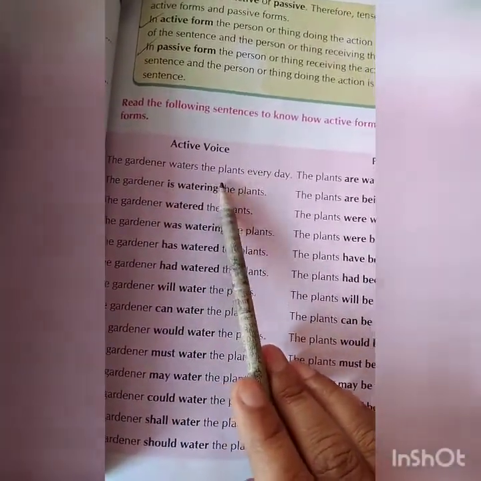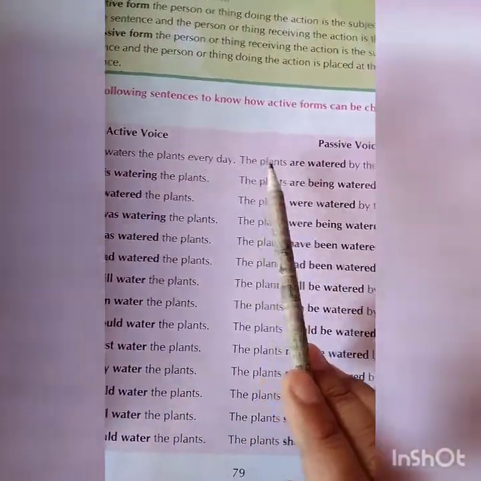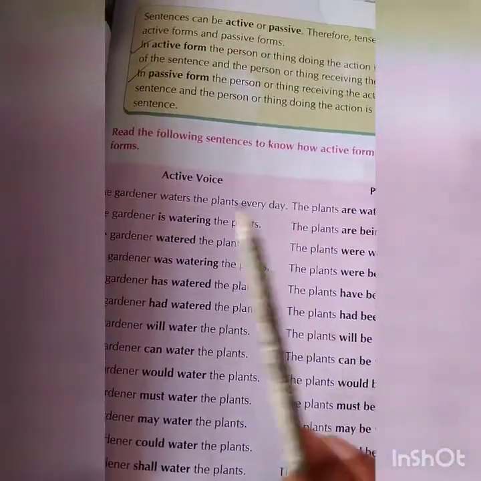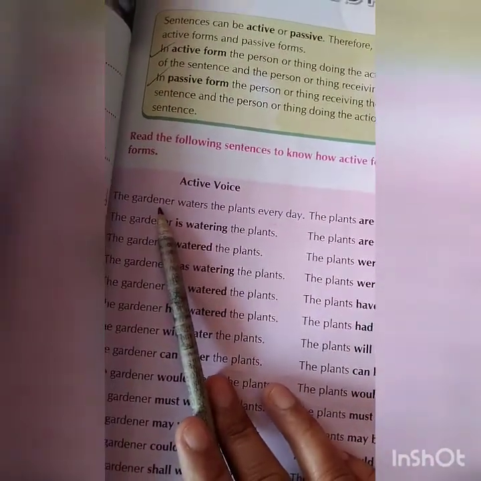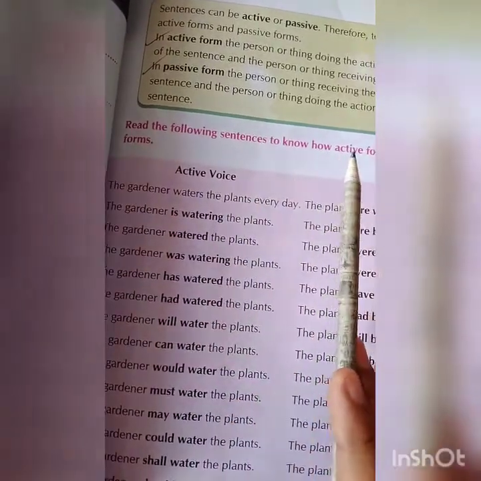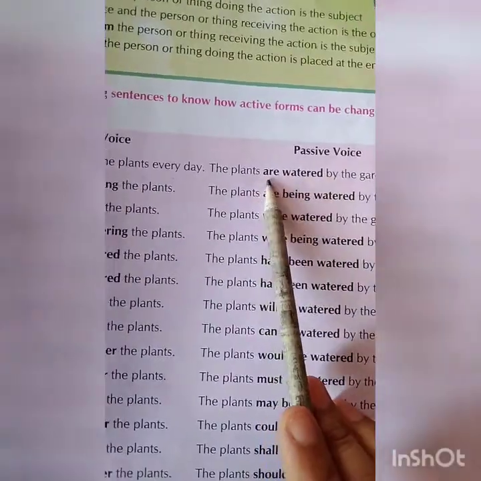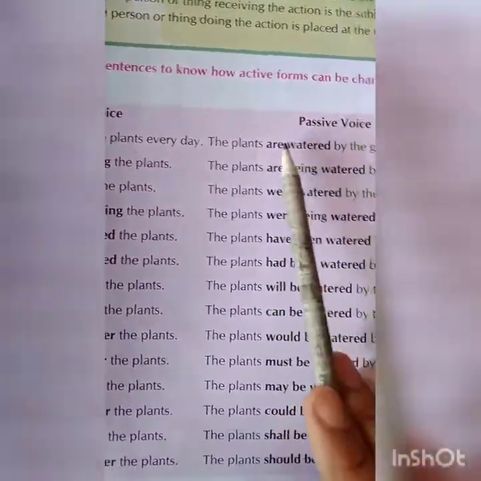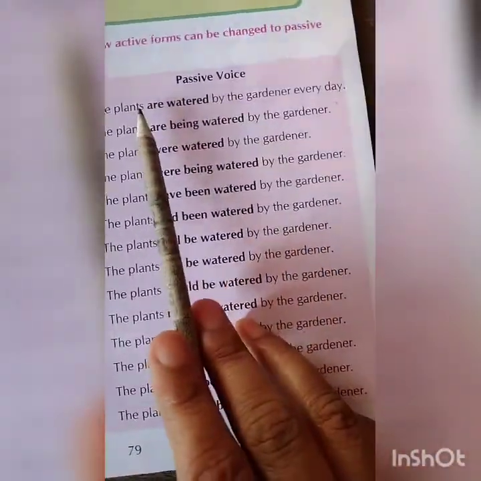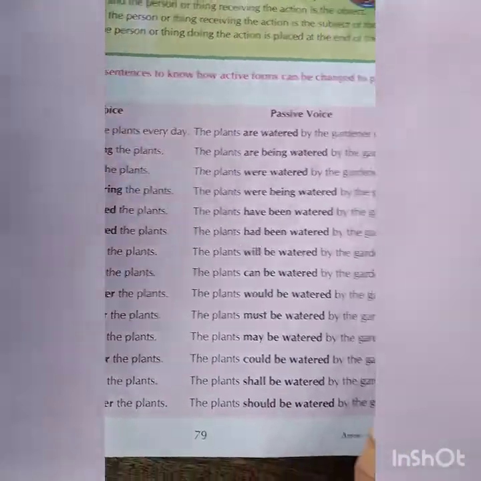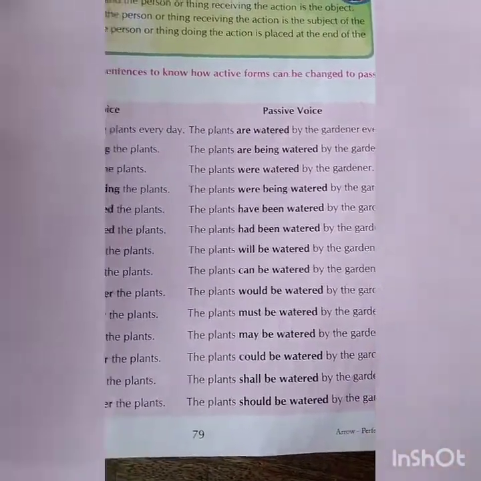The gardener waters the plants every day. The plants are watered by the gardener every day. The gardener is doing the action, he is the subject and the object is plants. Over here the plants is the receiver, receiving the action, is the subject of the sentence, comes ahead and the gardener goes at the back end of the sentence.